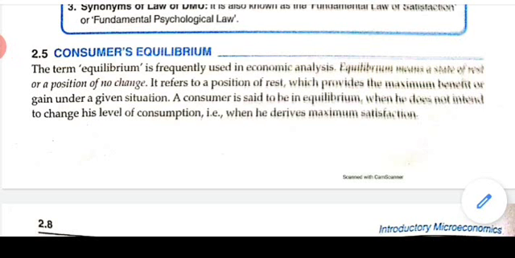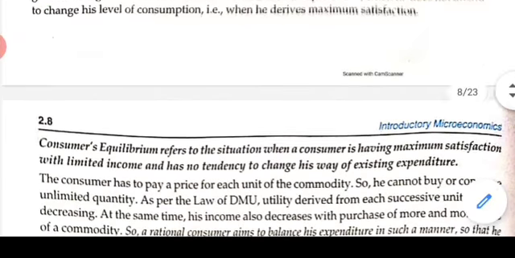The term equilibrium is frequently used in our economic analysis. Equilibrium means a state of rest or a point of no change. It is a position of rest where the consumer is getting the maximum satisfaction, and the consumer doesn't want to move out of that point. A consumer is said to be in equilibrium when he does not intend to change his level of consumption, because the consumer is getting maximum satisfaction from that. So that is the consumer equilibrium.